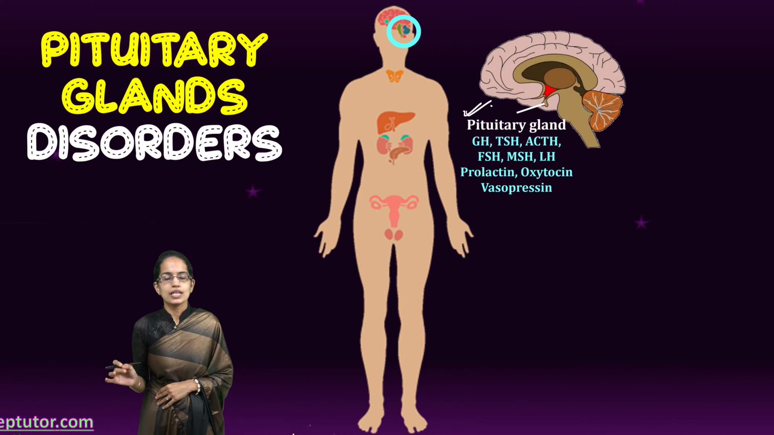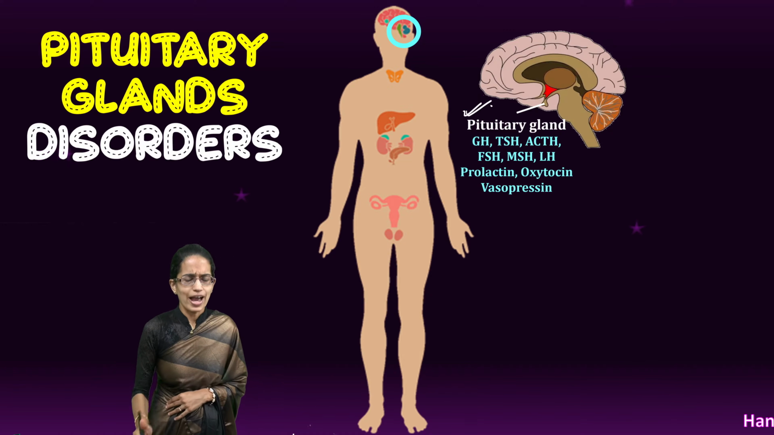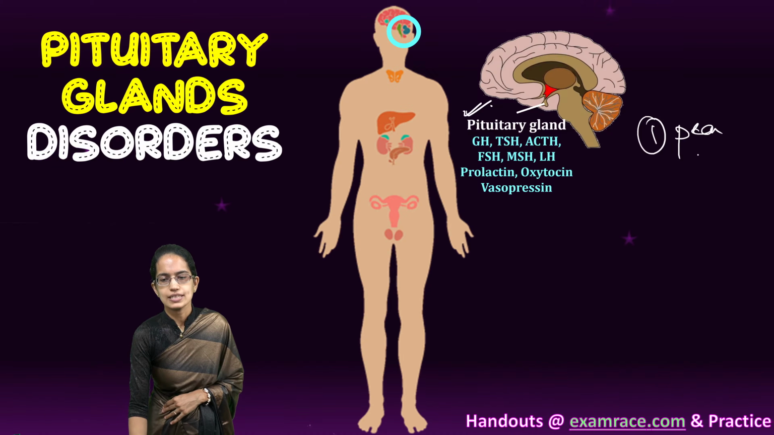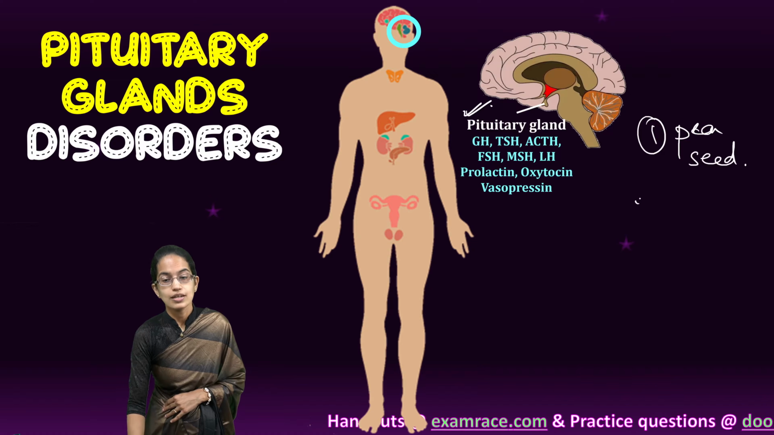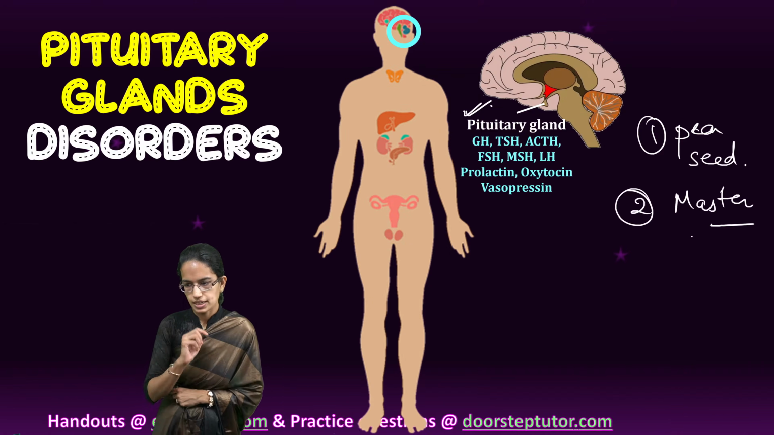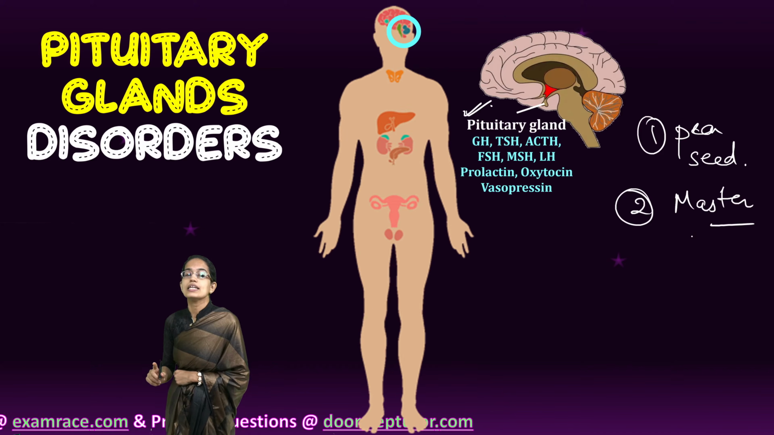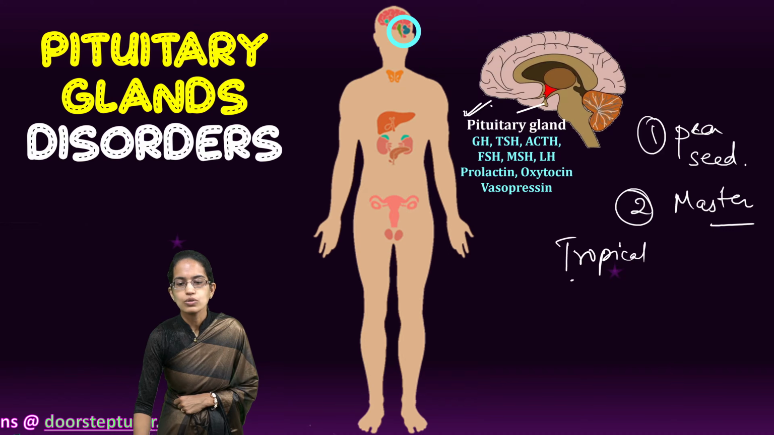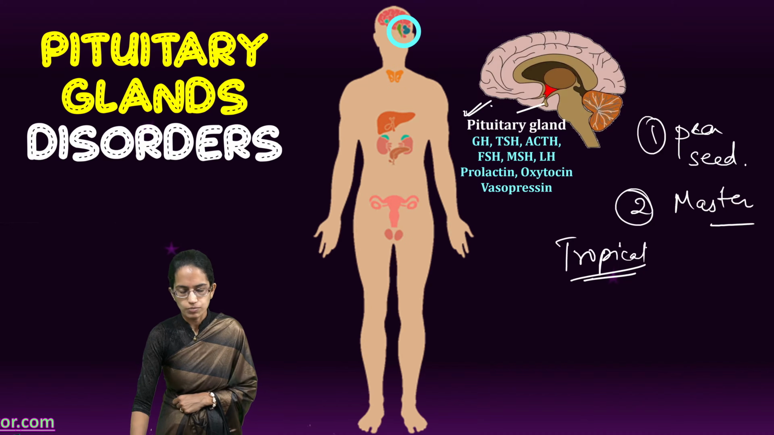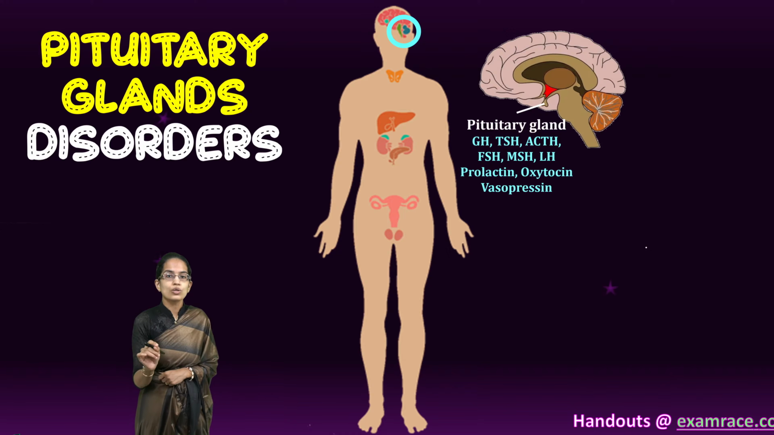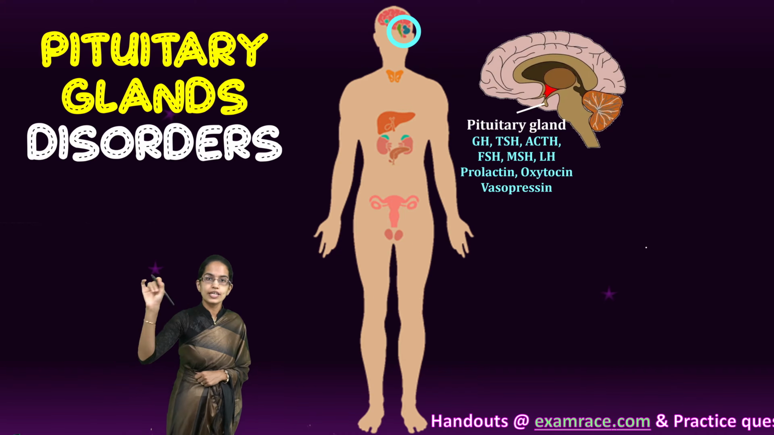Now, this pituitary gland is an interesting gland. Why? Because it is first of all the size of a pea seed, a very small gland, but still the master of all, and therefore called the master gland of the body. It secretes tropic hormones. These tropic hormones are the hormones that go and send signals to other endocrine glands.